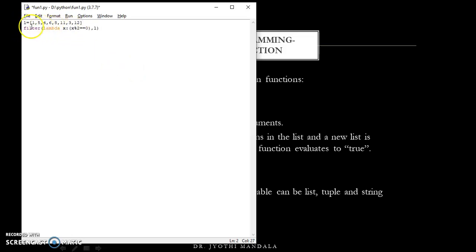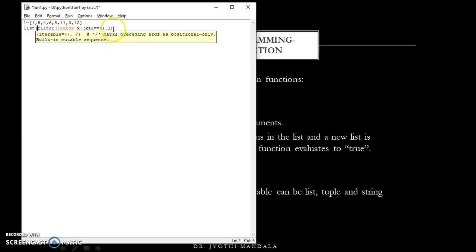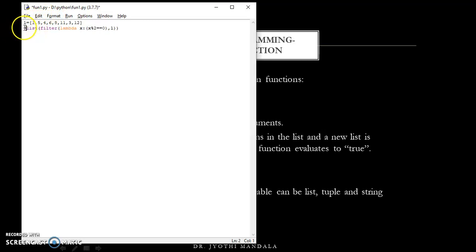So now these values will be evaluated and it will return a value. What type of value will it return? As we are considering this input as a list, we need to convert the result to a list. Why? Because we are giving our input as a list. Suppose you are giving a tuple, then you need to convert it to a tuple. And let us store that in a variable called r.